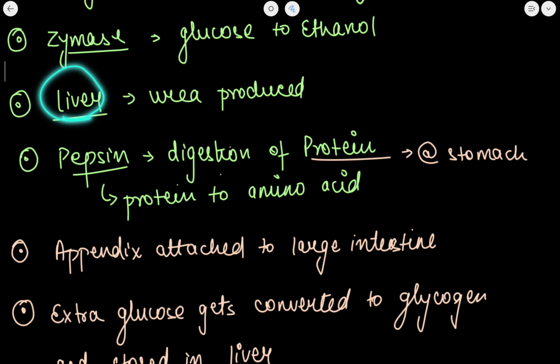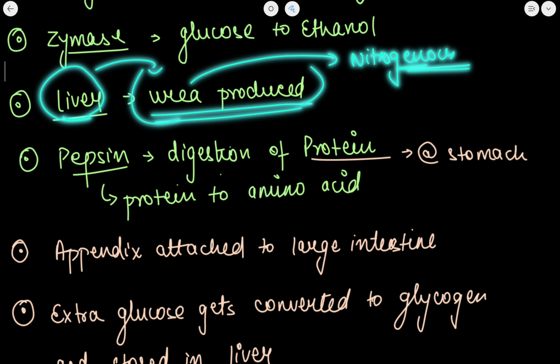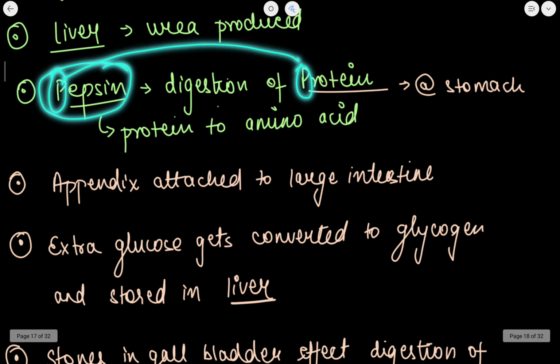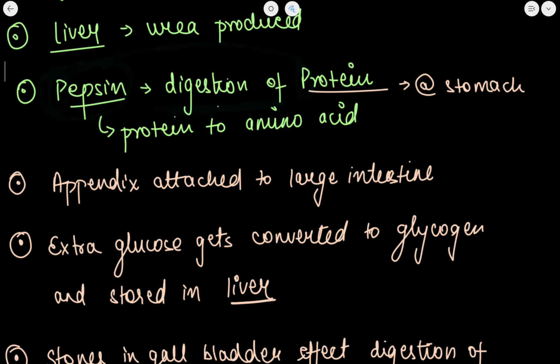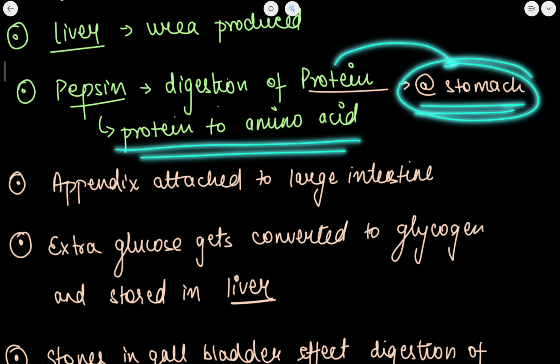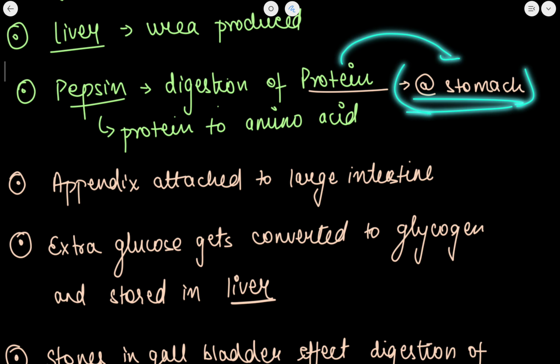Now the liver is a place where urea is produced. Urea is a nitrogenous compound, so urea is mainly composed of nitrogen. Now what is pepsin? As the name suggests, P for pepsin and P for proteins. It is an enzyme which is used in the digestion of protein. The digestion of protein happens in the stomach. Pepsin converts protein to amino acids. So just remember, protein digestion happens in the stomach.